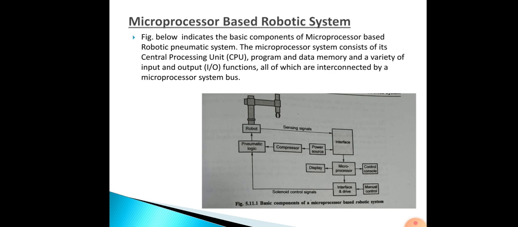Then the robot arm itself is interfaced to the microprocessor. So the arm will be connected to the microprocessor. Then in the system under consideration, each X, Y and Z Cartesian axis is driven by an electric motor. So there will be electric motors, through which it will be driven. The speed of the motor is sensed by a digital output encoder. Then all these different types of signals require signal processing, so the microprocessor will process the signals.